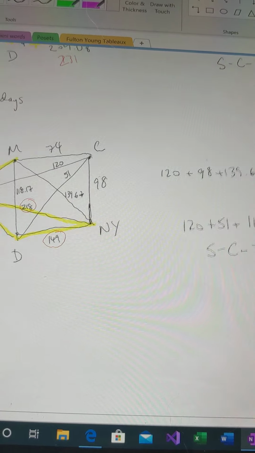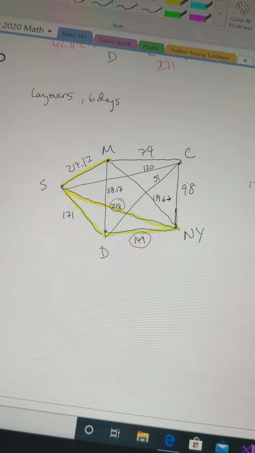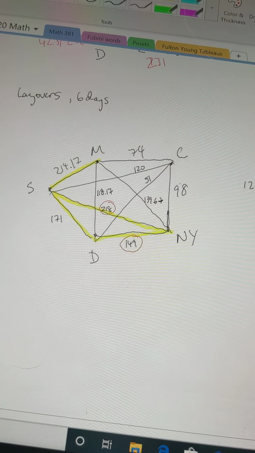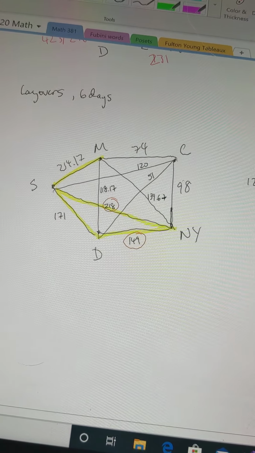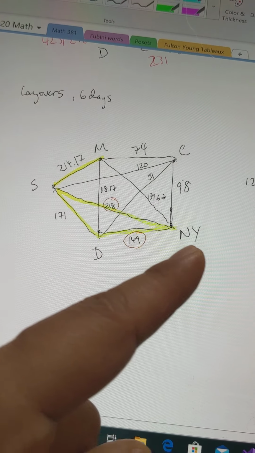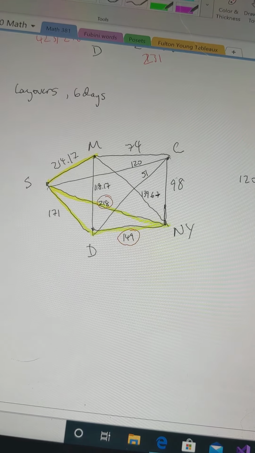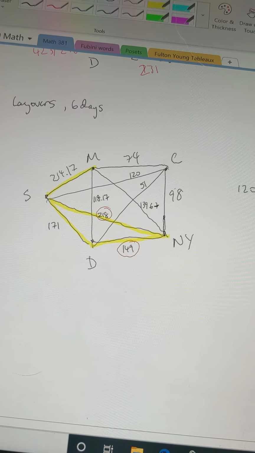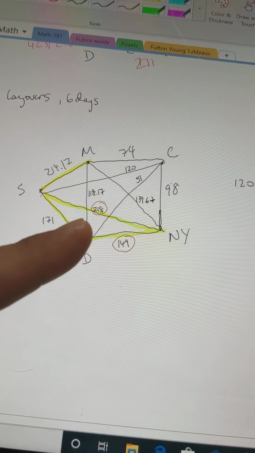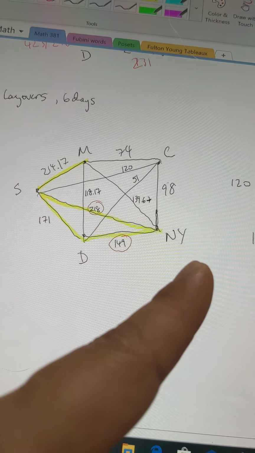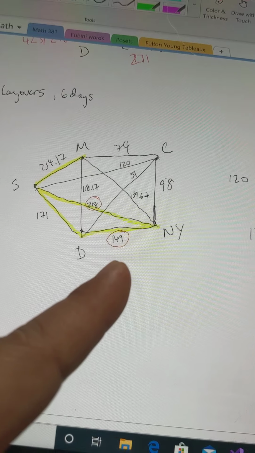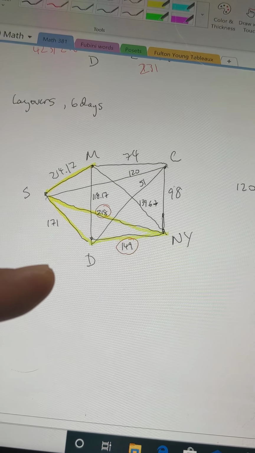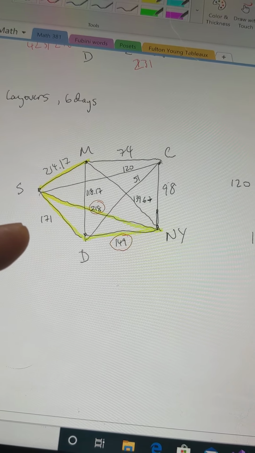Okay. Otherwise, we go to layovers, which was not originally part of the problem, but you guys all thought of this. And I think it's a great idea. So now we can cheapen Seattle to New York. There was never any reason to drive that because even 3 days of driving was about the same price as the flight, the 1 day flight. So Seattle to New York, if we stop off in Chicago, is now only $218. Dallas to New York, same thing. Stopping off in Chicago is $149, and Seattle to Dallas, again, stopping off in Chicago, is $171.